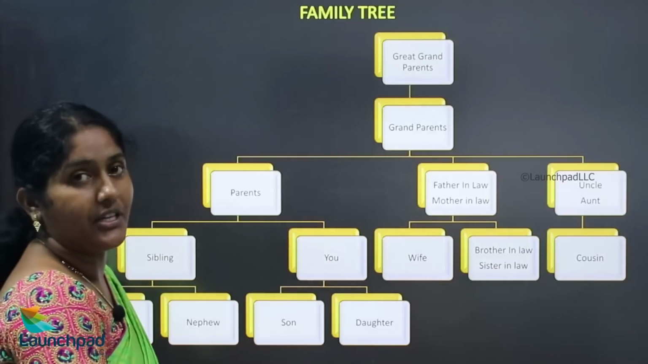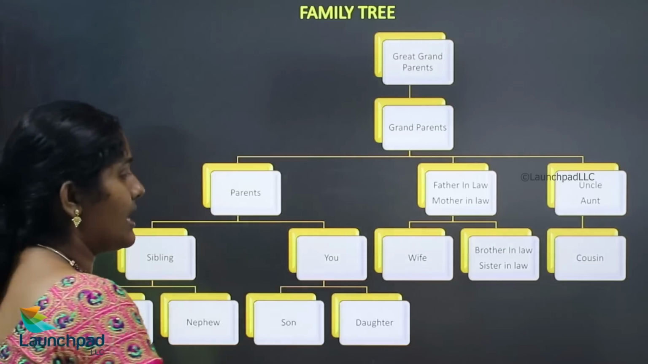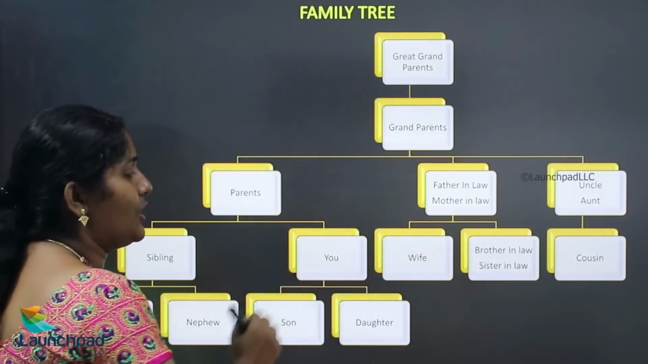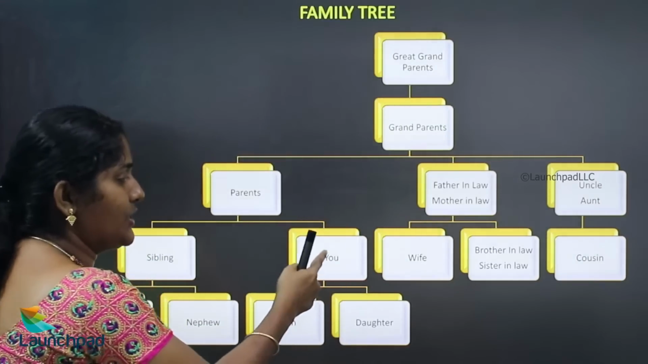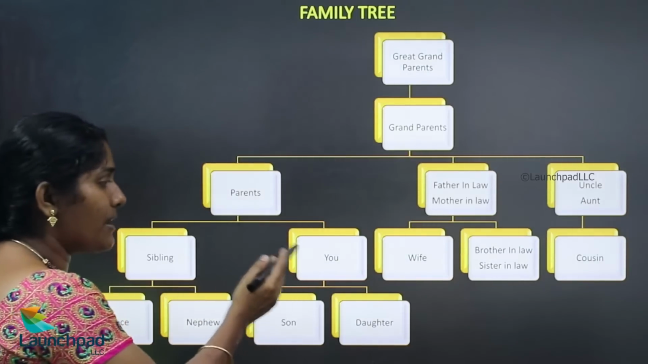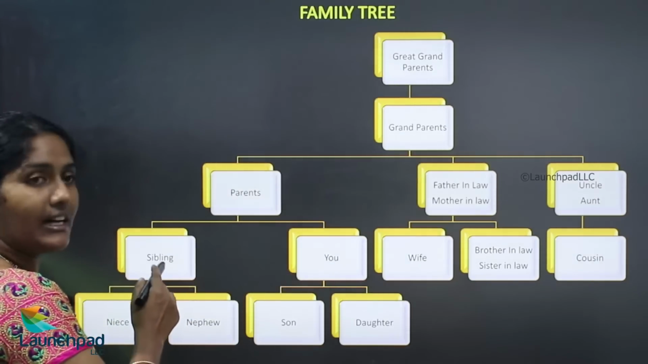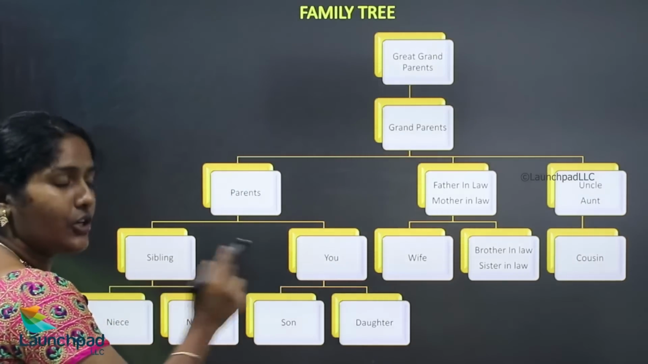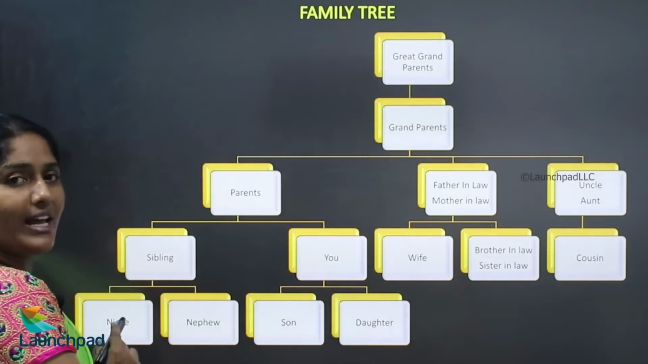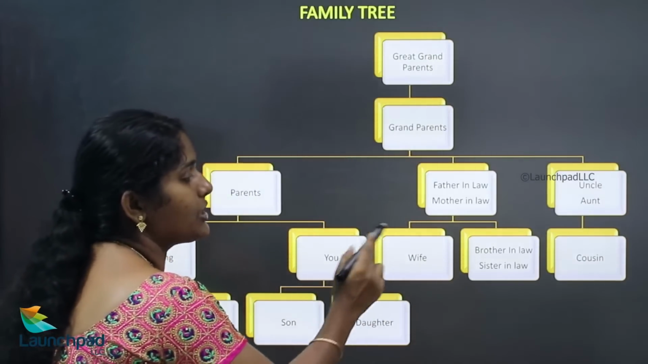And family tree. Every family has a tree format. You can imagine yourself, you are here. And your son, your daughter, and your brother or sister, who are known as siblings. Your brother's or sister's son is nephew, and your sister's or brother's daughter is known as niece.